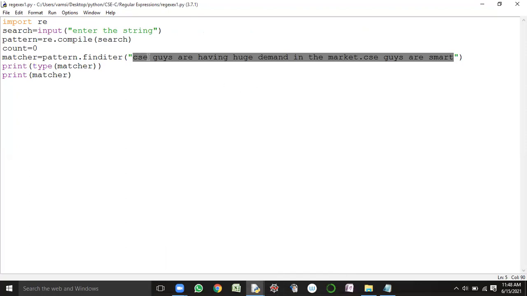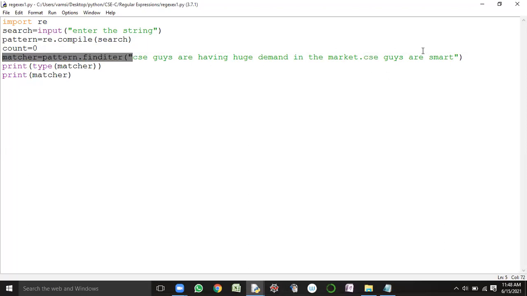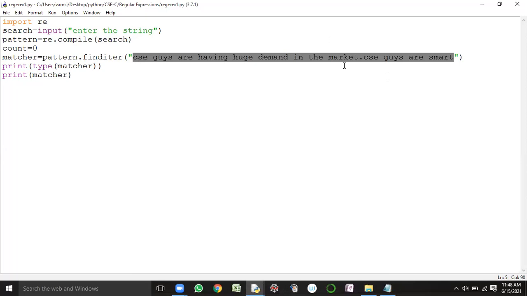See here, how many times has CSC occurred? 1, 2. So 2 occurrences are seen or not? We are searching for CSC within the target, right? So is the CSC available or not? Available, sir. So for how many times? 2 times, right? 2 times CSC is available. So the range of indexes will be considered.